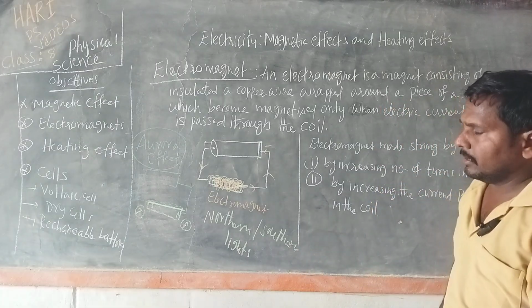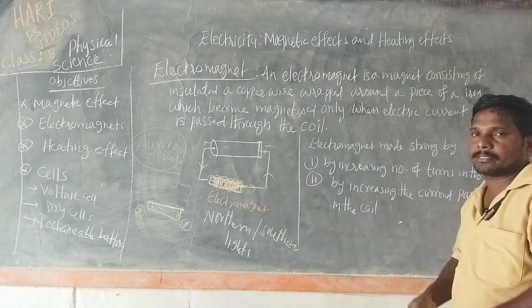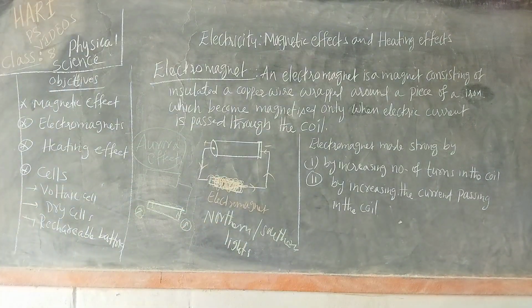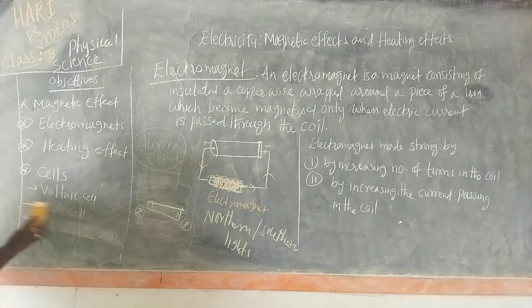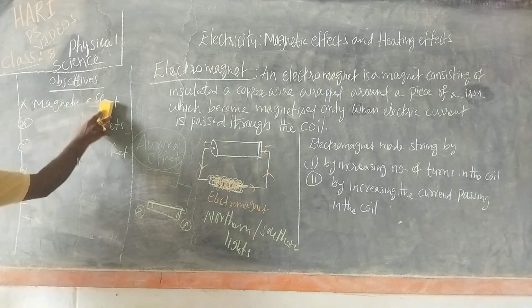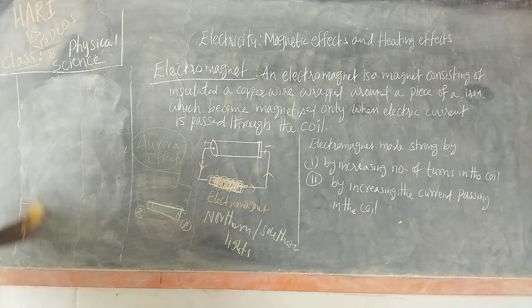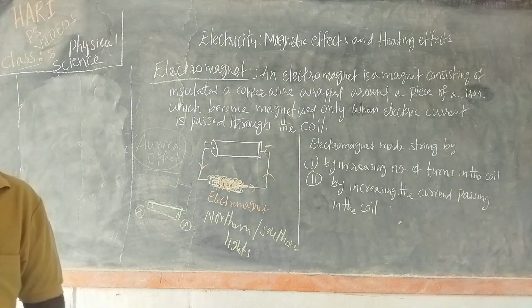I am going to explain uses of electromagnets in our day-to-day life. Uses.